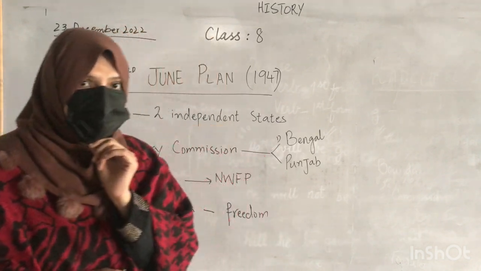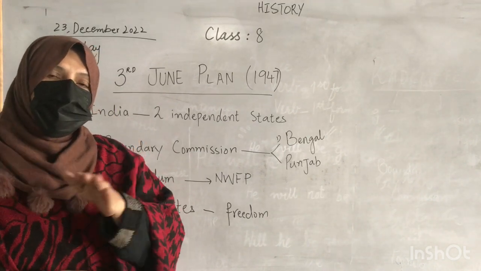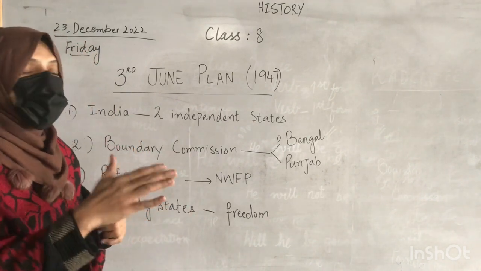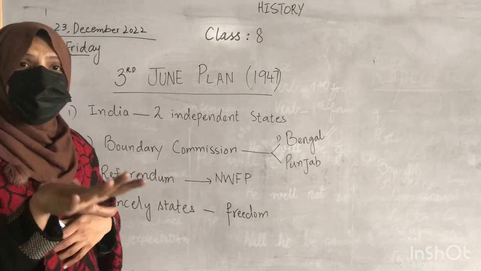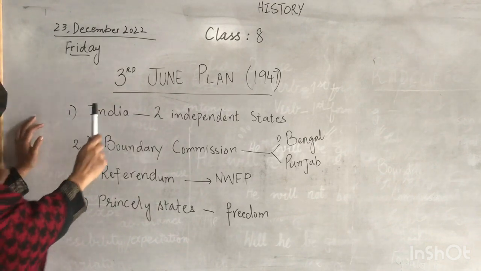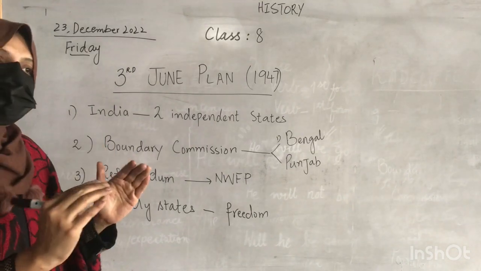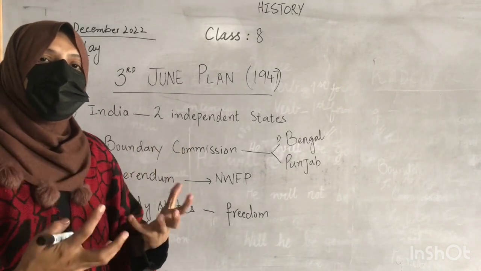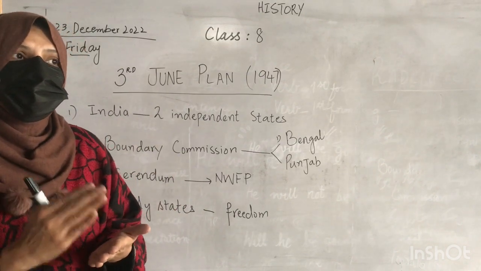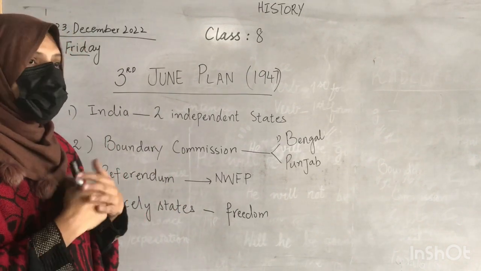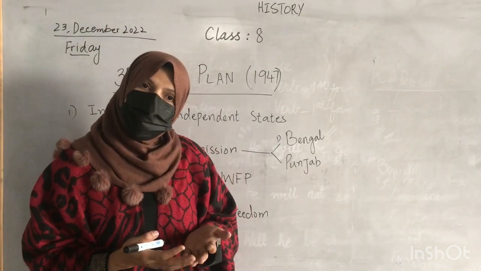Now the next task was to appoint a commission that could demarcate the properties and all the land territory. So this was the map. Students, the 3rd June Plan 1947 was basically the plan in which the British government finally accepted that the Indian subcontinent needed to be divided into two states. But once the plan was accepted, there were other hurdles as well.